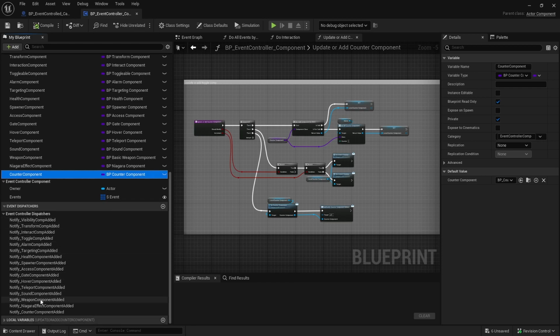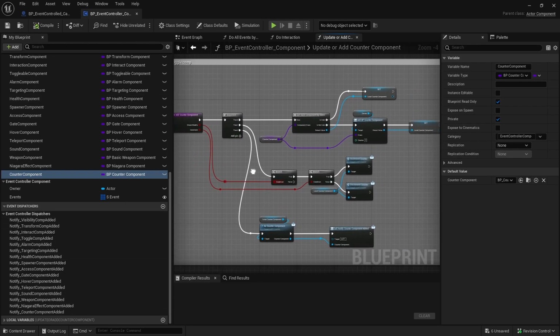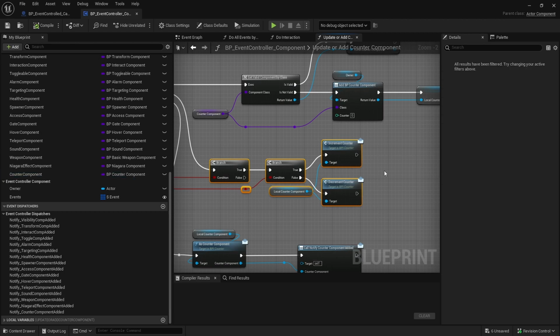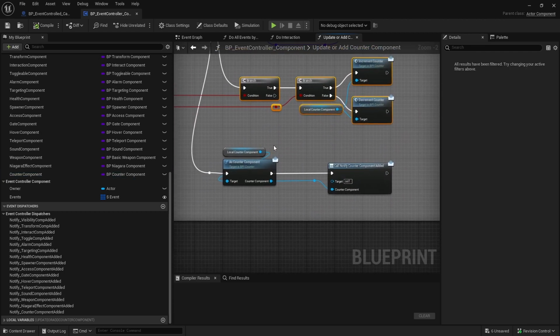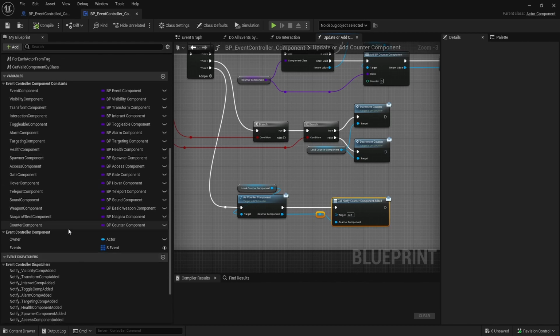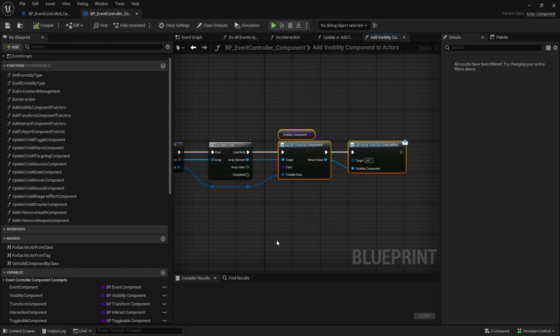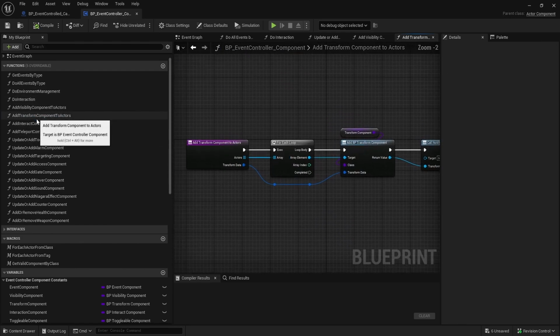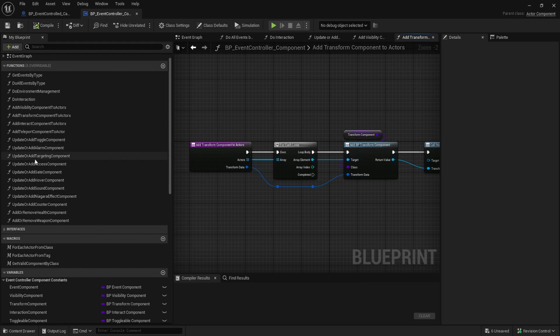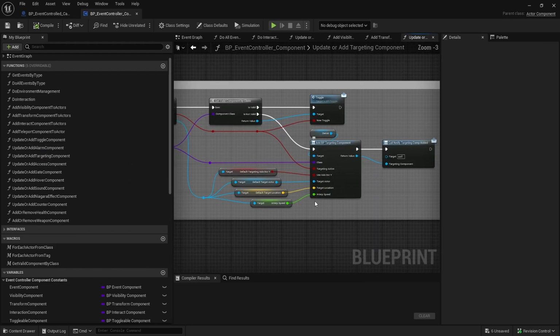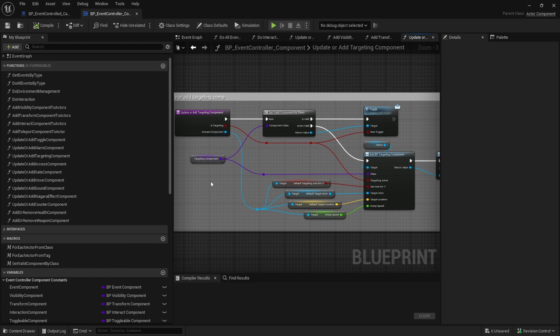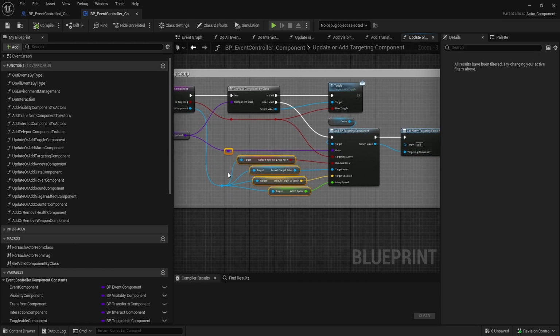They're all tied to various components being added. So I have the counter component up here. We can see that there's a notify increment, and then there's notify added, and things like that. And they all follow basically the same thing. If we wanted to say visibility, we can say visibility was added. If we wanted to do the transform, they all follow very similar patterns. Toggle alarm, targeting is very simple. We take the interact component that we get passed in, and then we just break it. We grab whatever we want, and then just add the component. That's basically the gist of it.